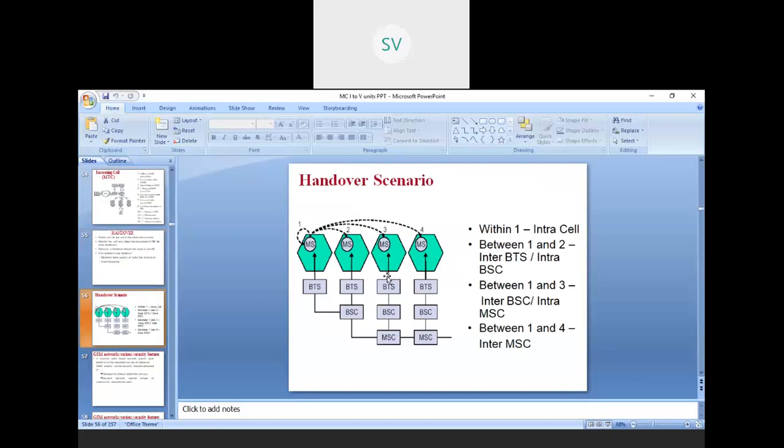Next is inter-BTS and intra-MSC. You can see the diagram. So 2 BSCs, 1 MSC. Again, call handover between 1 and 4. That is inter-MSC. The first one is within the cell, intra-cell. The next one is inter-BTS and intra-BSC. Next is inter-BSC and intra-MSC. Next is inter-MSC. This is how a call handover takes place in a GSM network.